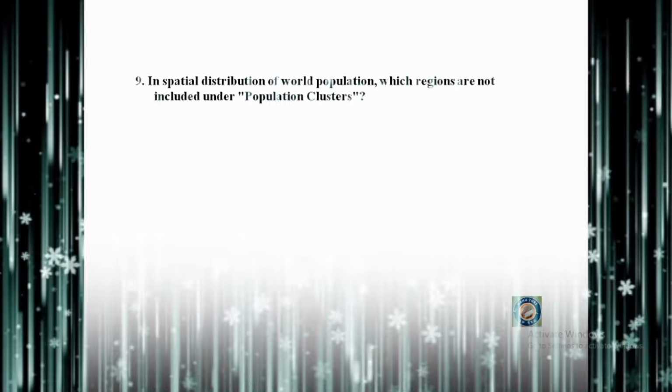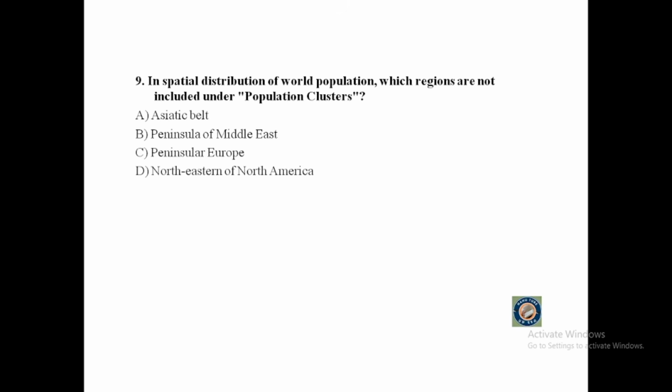Question number 9. In spatial distribution of world population, which regions are not included under population clusters? A. Asiatic belt. B. Peninsula of Middle East. C. Peninsular Europe. Or D. Northeastern North America.